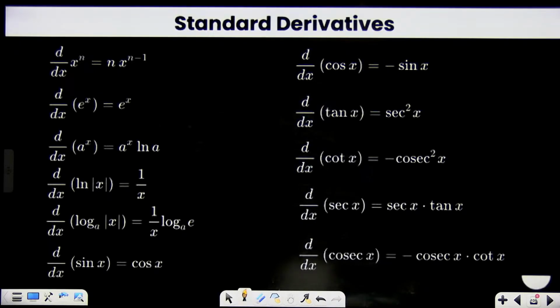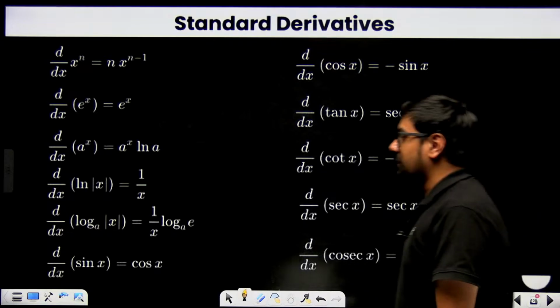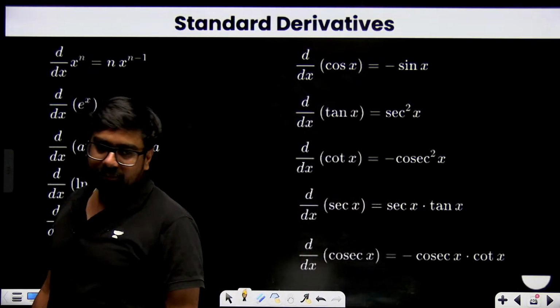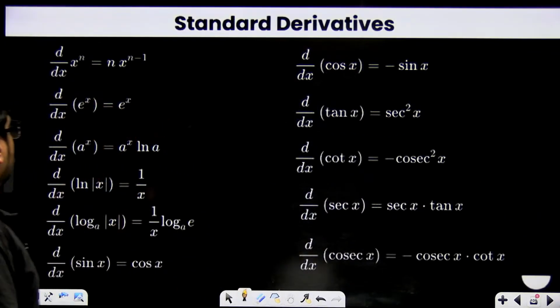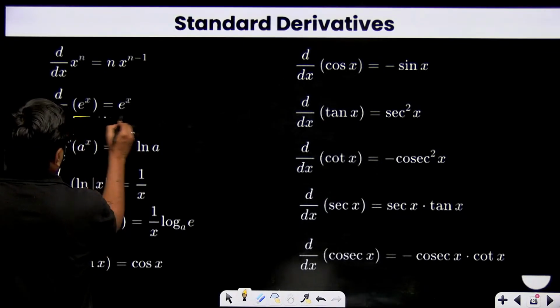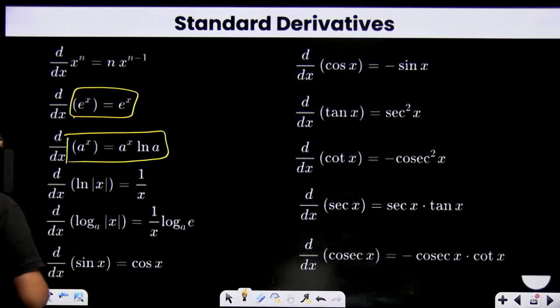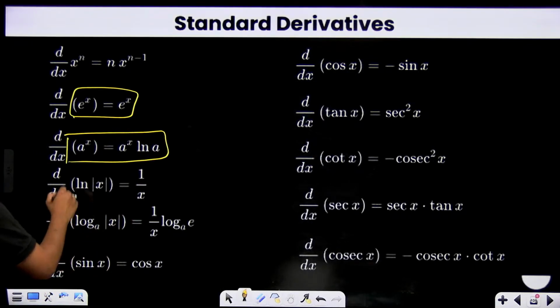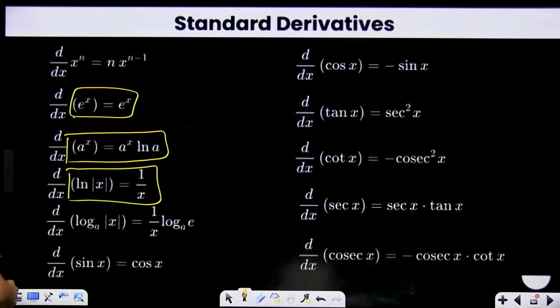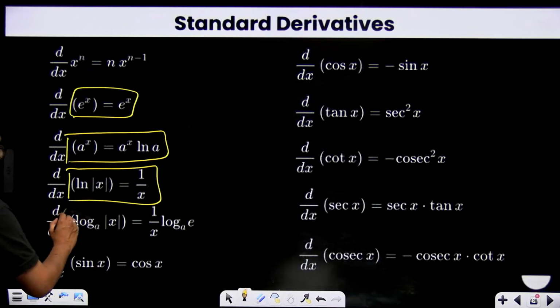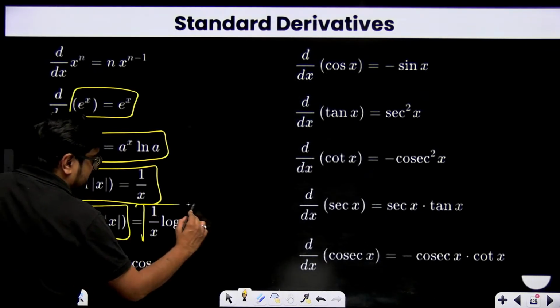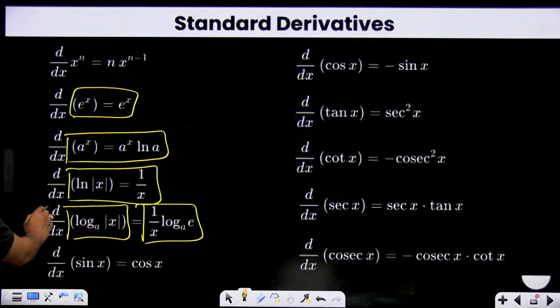Alright. Now some standard derivatives before going to the exam. Please have a look at them. Derivative of x to the power n will be n x to the power n minus 1. Derivative of e to the power x will remain e to the power x. A to the power x derivative will be a to the power x ln a. Natural log of x derivative will be 1 by x. Log mod x base a will be 1 by x. Log e base a, this is not that important.